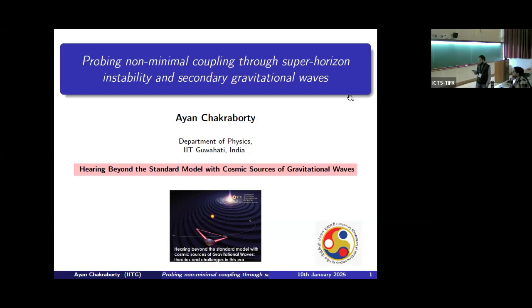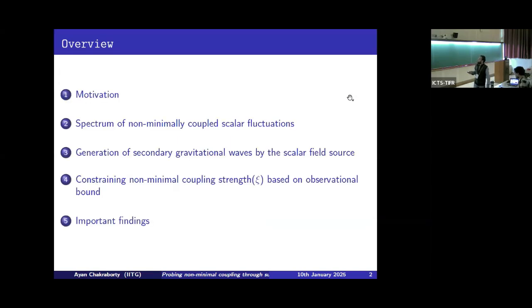for giving me this great opportunity to present my work on this platform. Today I'll be talking about probing non-minimal coupling through superhorizon instability and secondary gravitational waves. I recently finished this work in collaboration with Professor Debaprasad Maiti and Subhashish Maiti, and both of them have already presented here. Okay, so let us start.